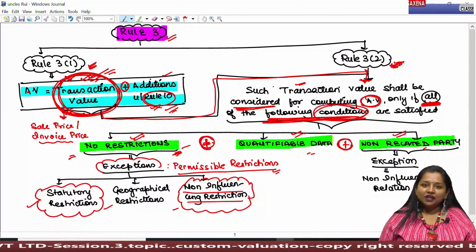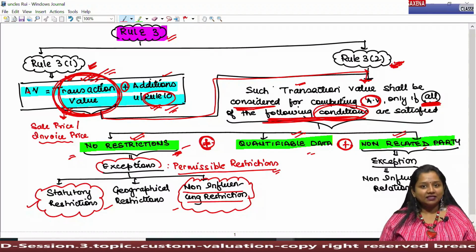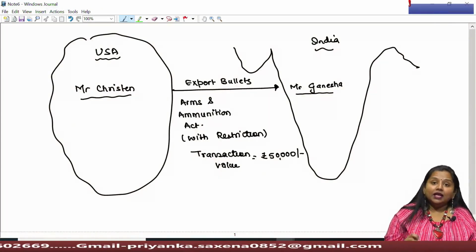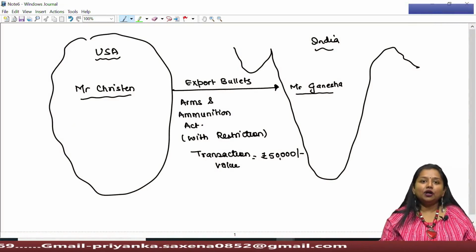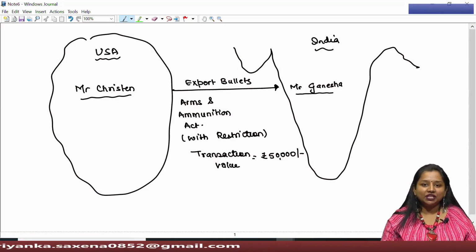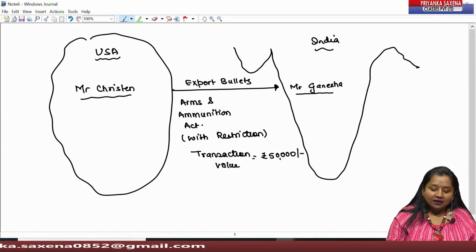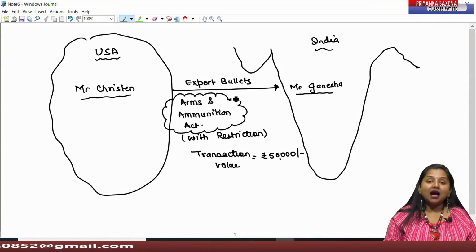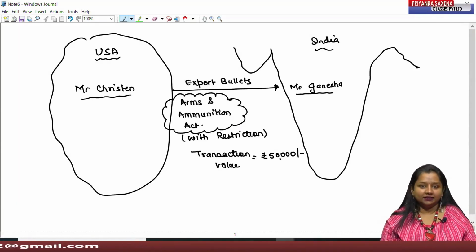The transaction value can be considered for assessable value. For example, in order to have a control on the sale of different arms and ammunition, that is weapons, which are dangerous for social security, the lawmaker has created a law in the name of the Arms and Ammunition Act.